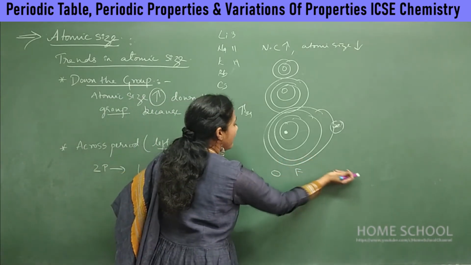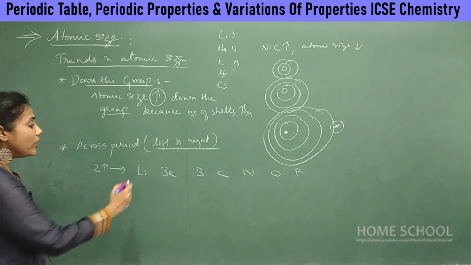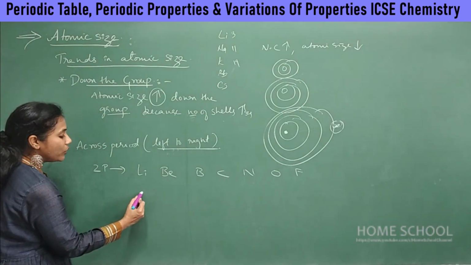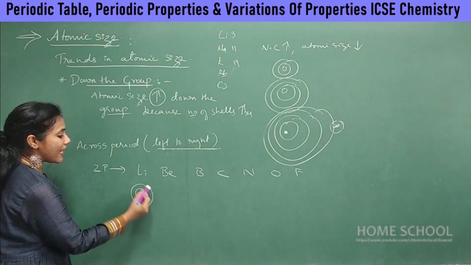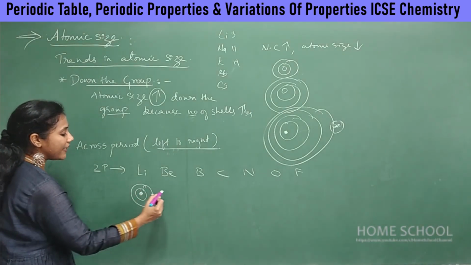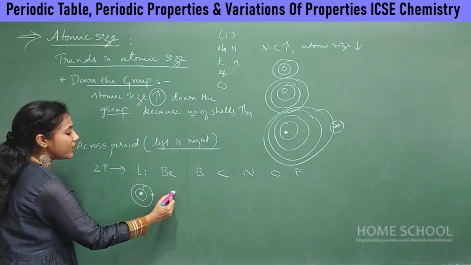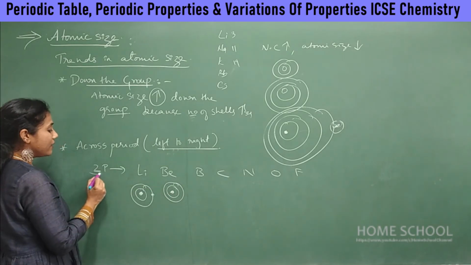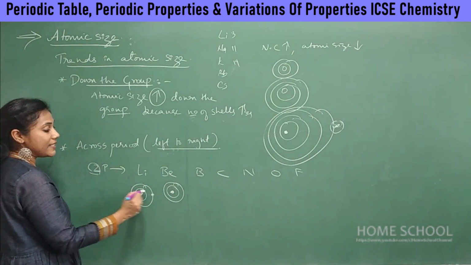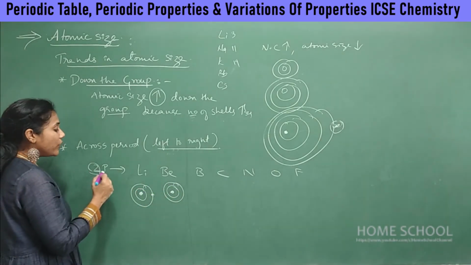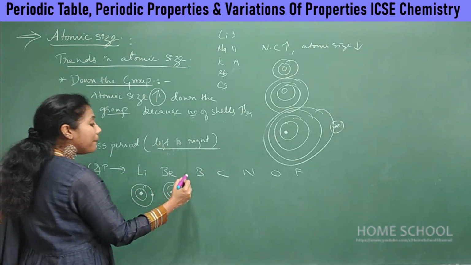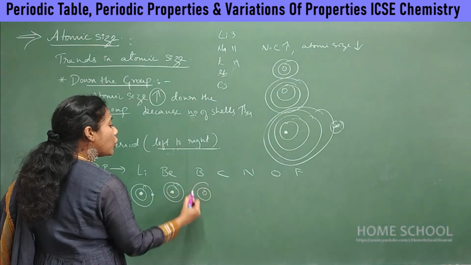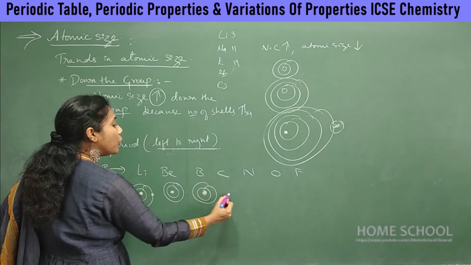Okay, let me take till fluorine. So lithium, this is the nucleus of lithium, and it has two shells, right? And this is the nucleus of beryllium. Beryllium also has two shells. See, the period number represents the number of shells, right? So in all second period elements, you have only two shells.